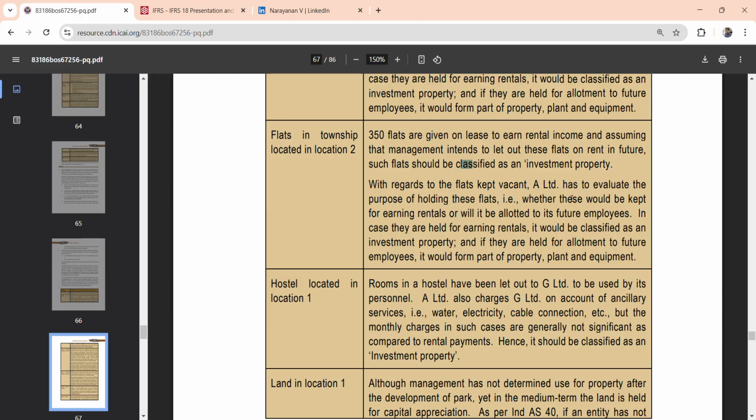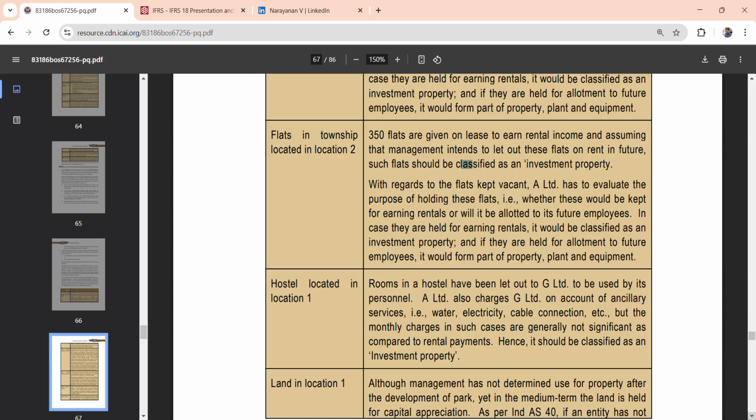With regard to the flats that are kept vacant, A Limited should analyze the main reason behind holding these flats. If it is for earning rentals, then investment property. The justification is the same as above for location 1 and 2. And the hostels will be classified as investment property, fairly straightforward.